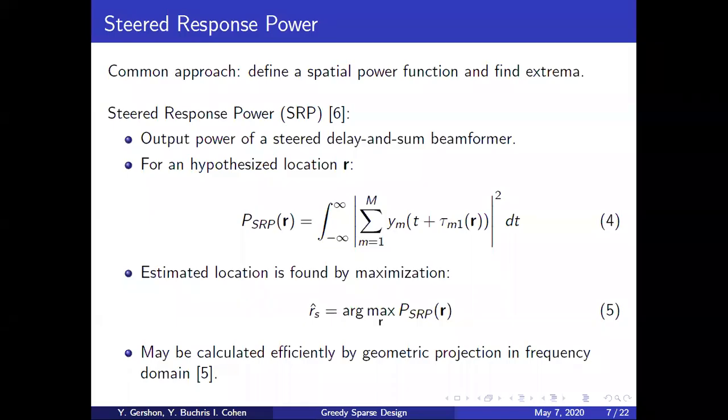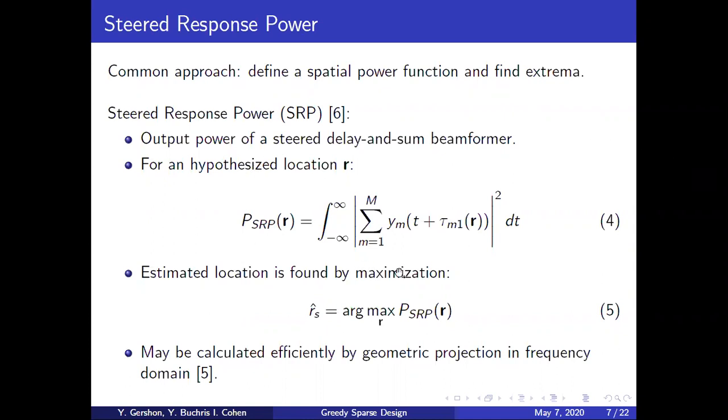Now, a common approach to perform the localization is based on defining a spatial power function, which is maximized in the actual source location, and then finding this maximum. One known such function is called steered response power, or SRP, which describes the output power of a delay and sum beamformer that is steered to each point in space.